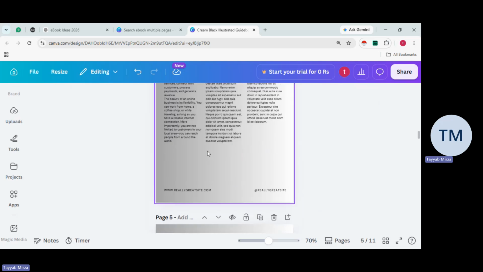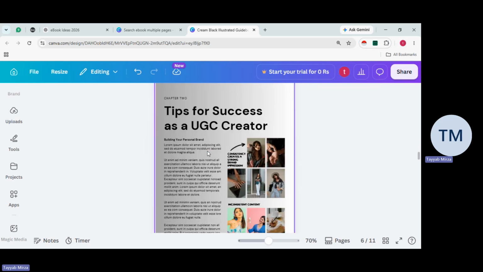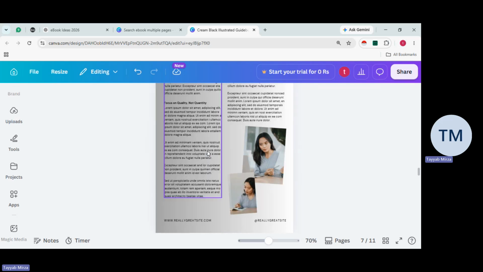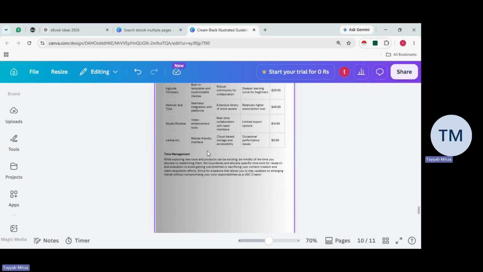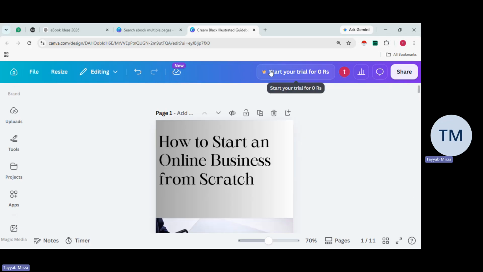Just make sure you follow these steps on the template: you just do the copy pasting. Chapter two, same process, copy pasting, copy pasting. This is how eventually you get the best product at the end of the day, by your own knowledge, with the help of AI, and with the help of Canva for designing.